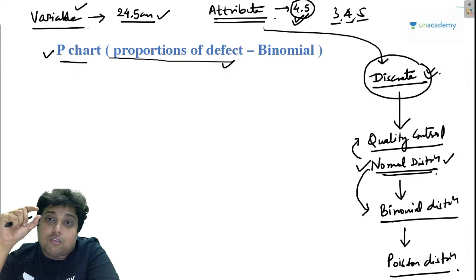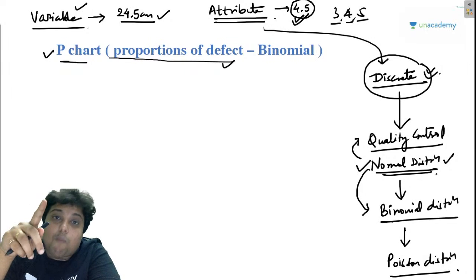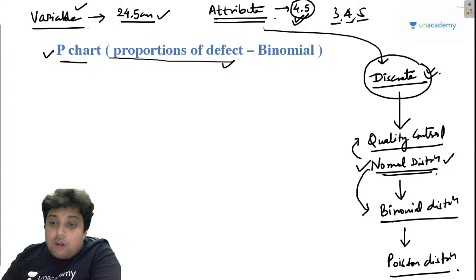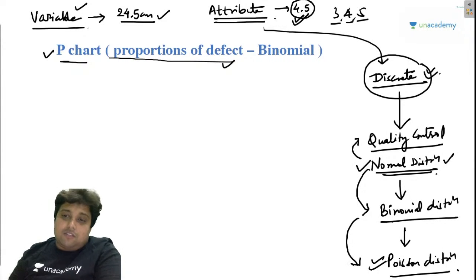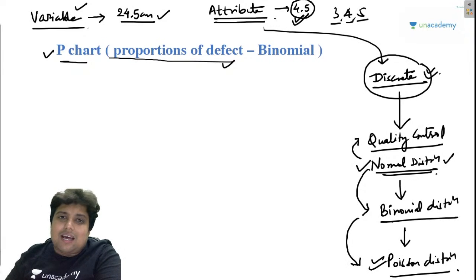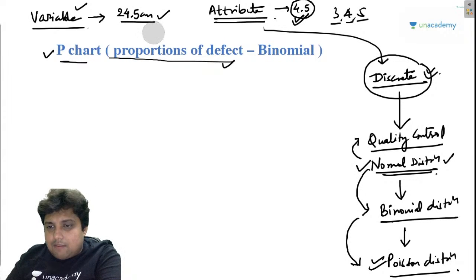Because when I talk about the completion time of a project, I am basically talking about an integer value. So the Poisson distribution function is, let's say, the brother of the binomial distribution. So binomial is the child of normal distribution, and binomial and Poisson are brothers. Basically these functions are more or less the same.